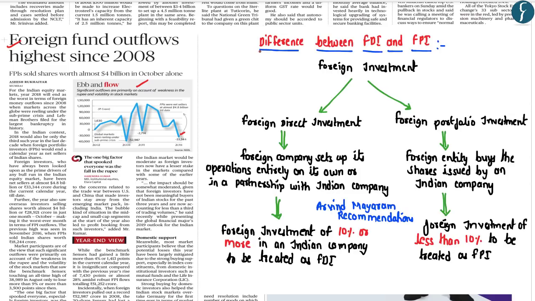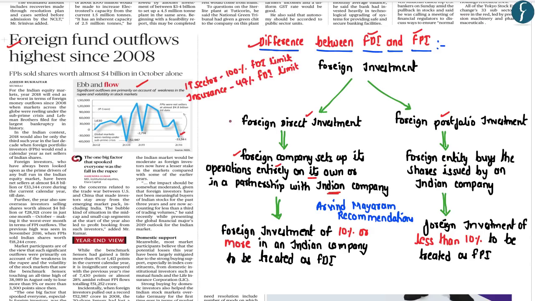From the perspective of prelims, one would be required to have certain basic understanding related to the differences between foreign direct investment and foreign portfolio investment. Now, the foreign investment coming into India is basically categorized into FDI and FPI. A foreign investment is stated to be FDI if a foreign company sets up its operations entirely on its own or in a partnership or in a tie-up with an Indian company.